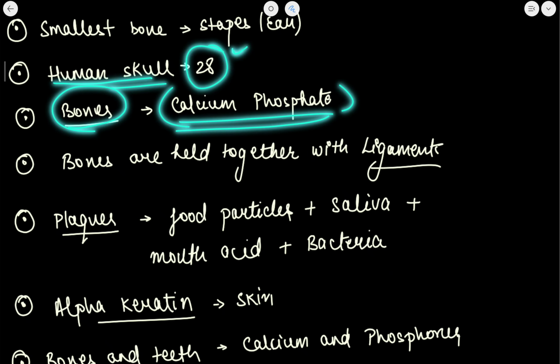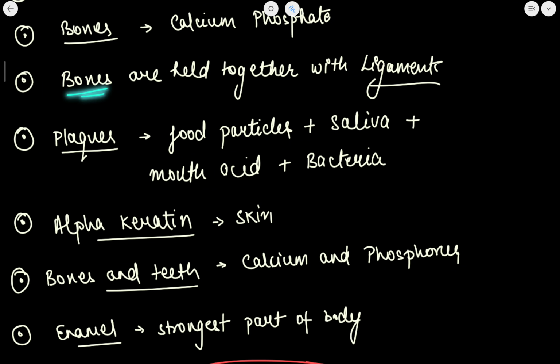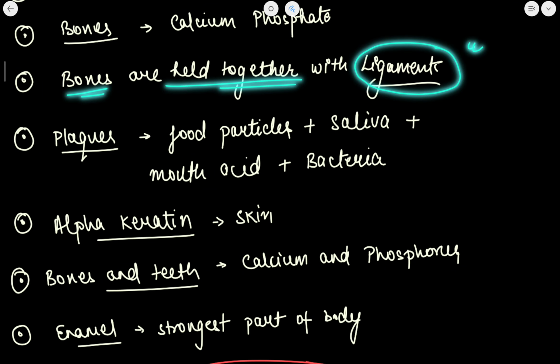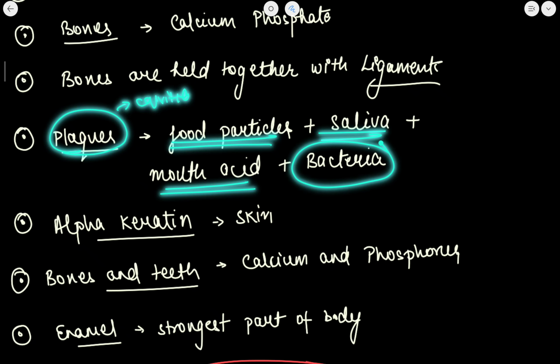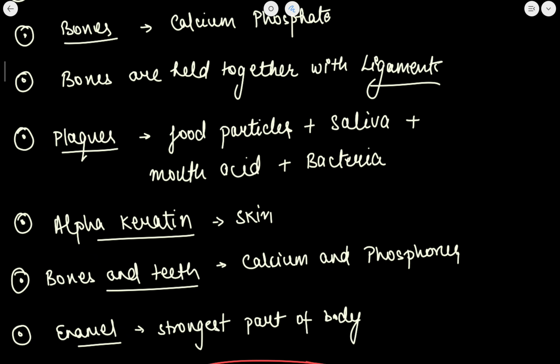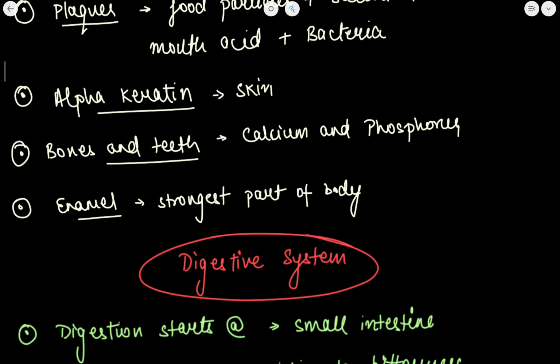तो दो एलिमेंट होते हैं इसमें, एक तो कैल्शियम होता है, दूसरा फॉस्फेट होता है. Bones are held together with ligaments. Just remember this. Now what are plaques? Plaques, these cause cavities in teeth. These are made up of food particles, saliva, mouth acid and some of the bacteria. So this is what plaque is made up of.